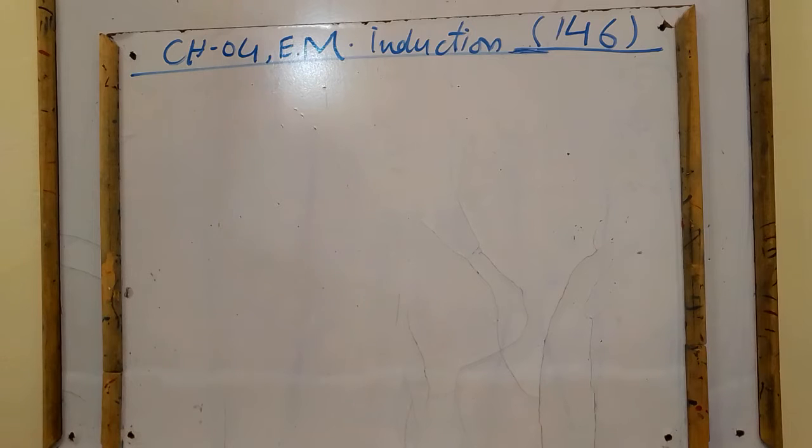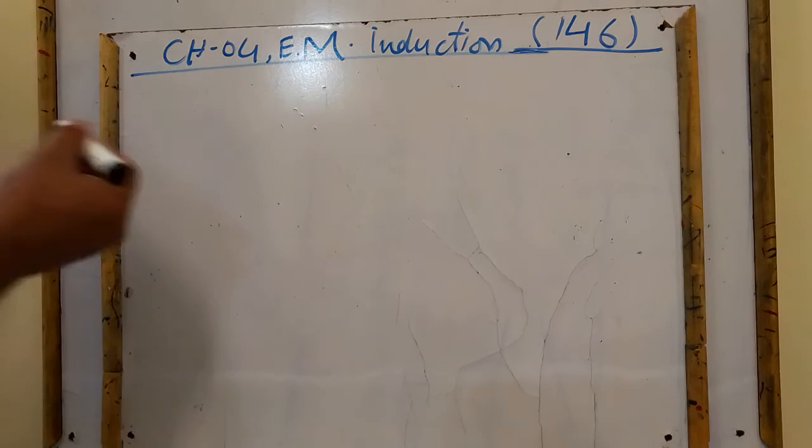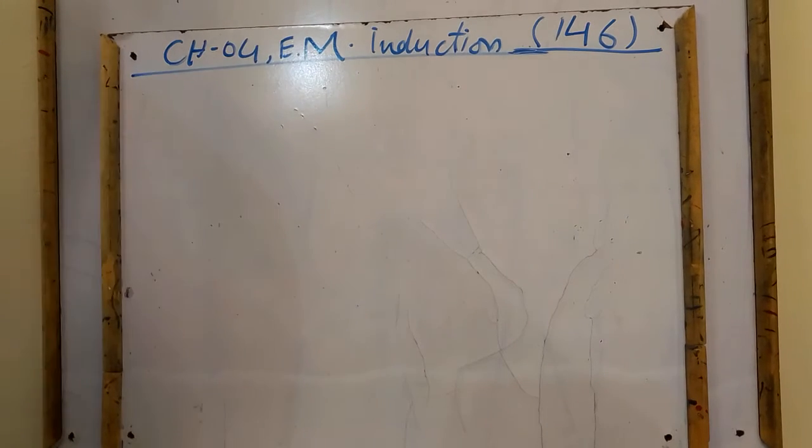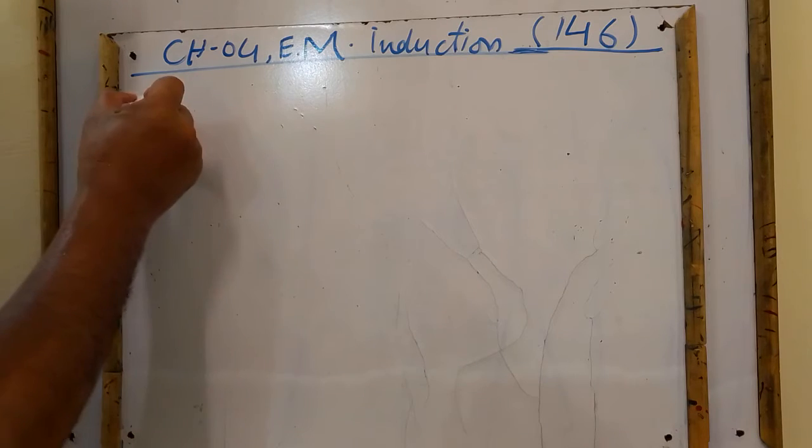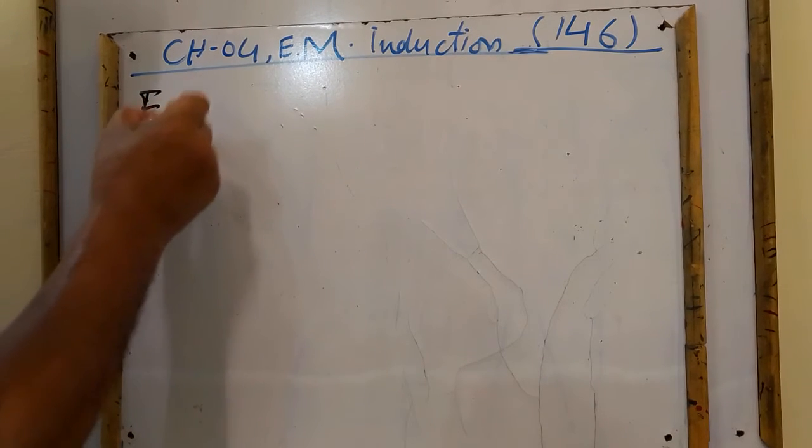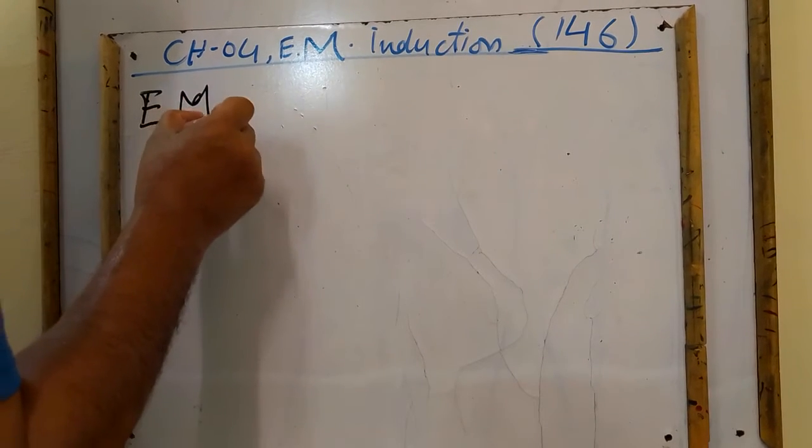Okay. What is electromagnetic induction?